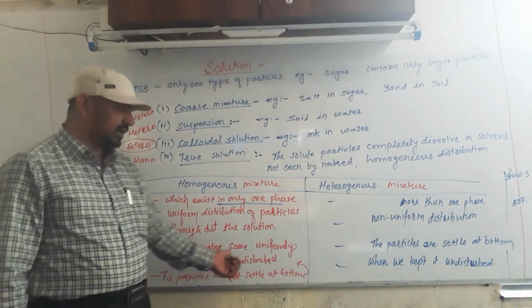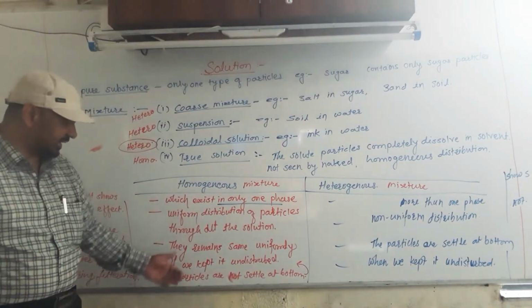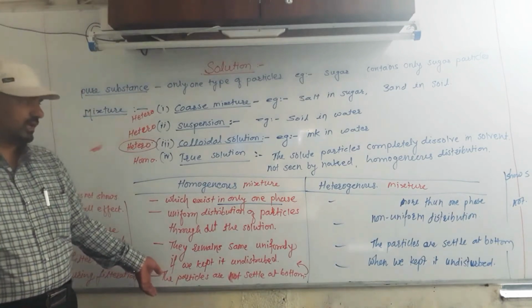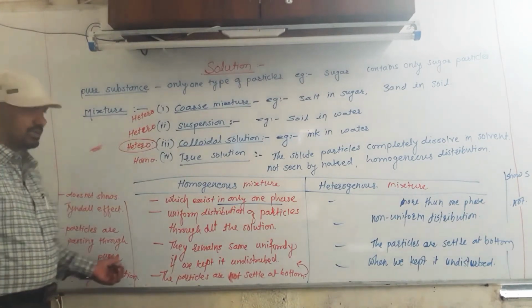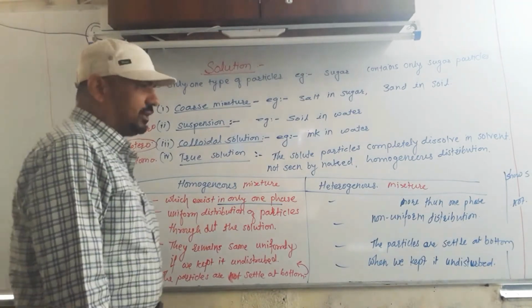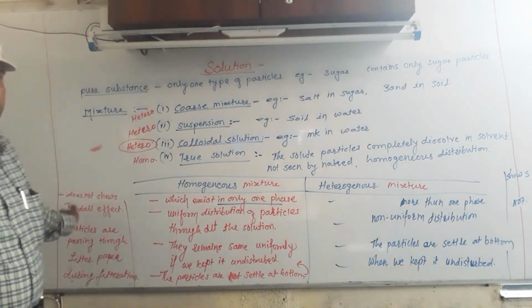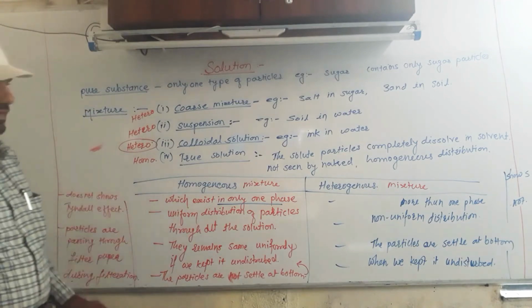They remain the same without changes, that is, the particles are not settled at the bottom when undisturbed. It does not show the Tyndall effect. And the particles pass through the filter paper, that is, during filtration the two substances are not separated out.